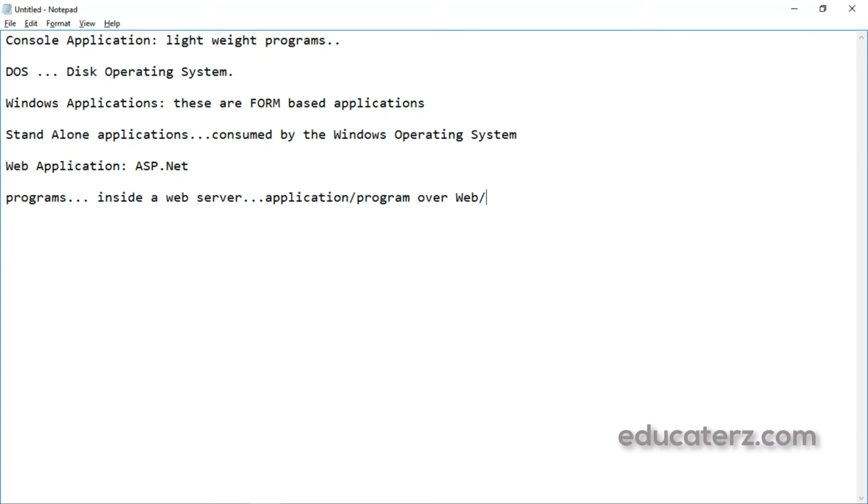Web means internet, web or internet. So in order to access a web application, a user should have a web browser and internet connectivity.